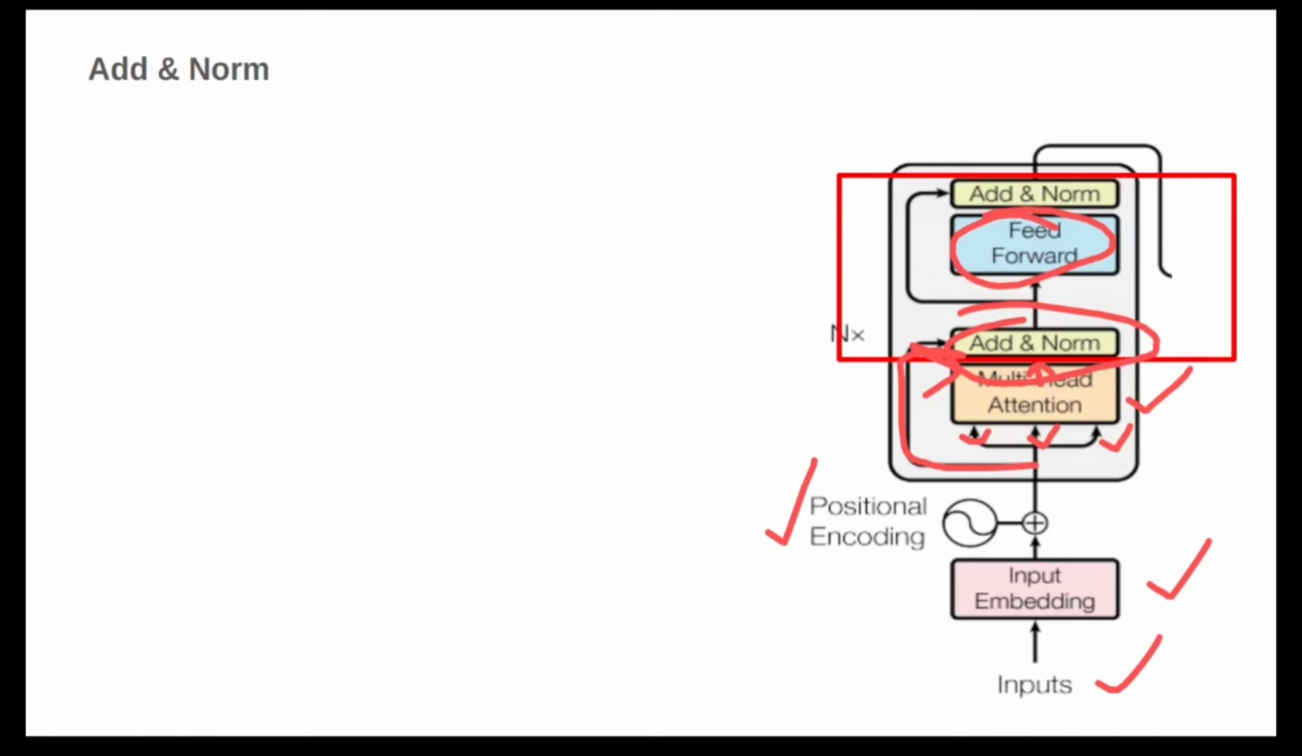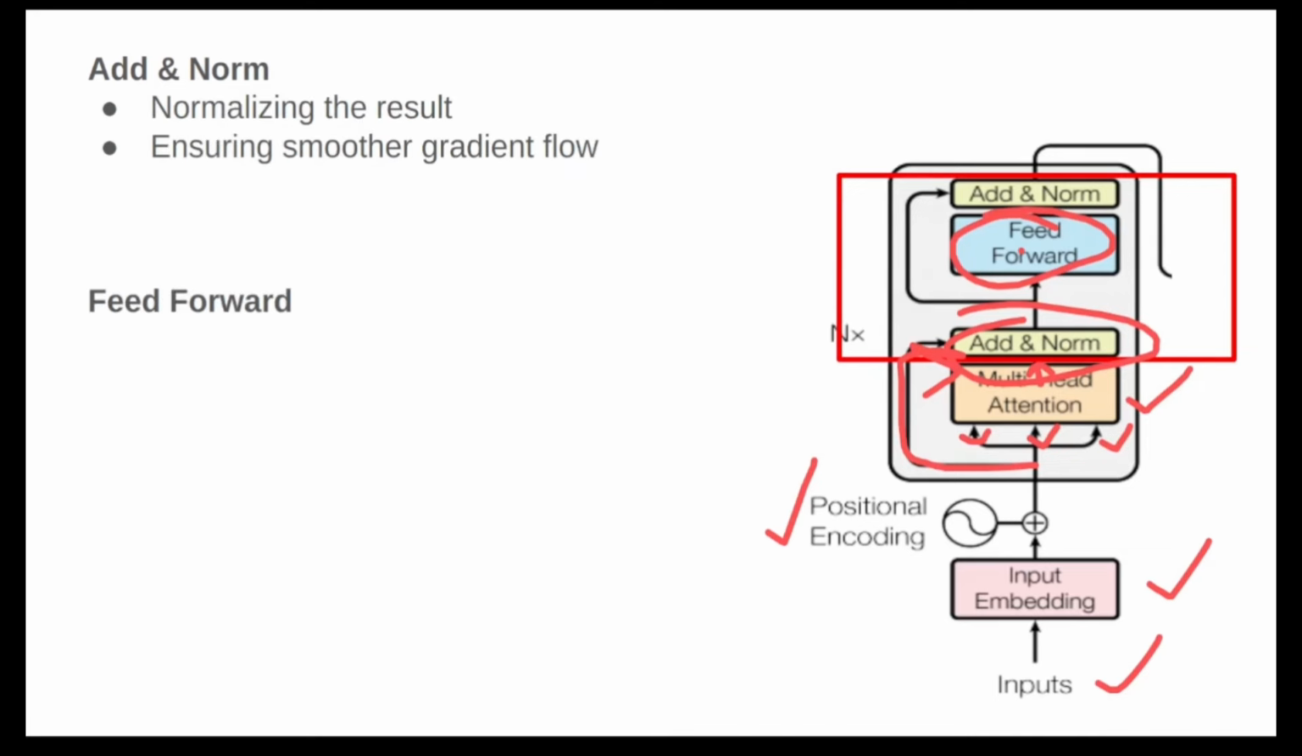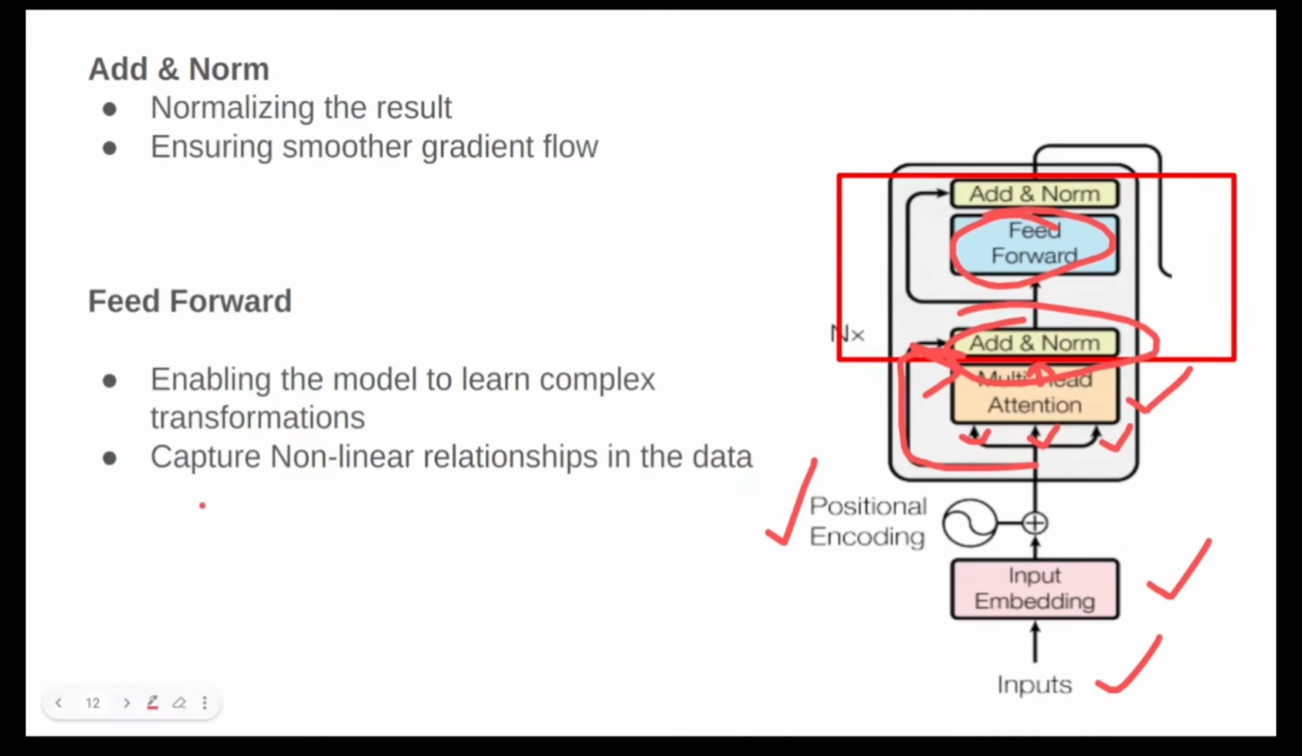Okay, so why this feed forward layer? You can say it helps to capture the non-linear relationship between the input and output. So you can see it captures non-linear relationships in the data, and it's also enabling the model to learn complex transformations. That's why the feed forward layer is there. So I think we have covered everything. Congratulations, we have just finished the encoder part.